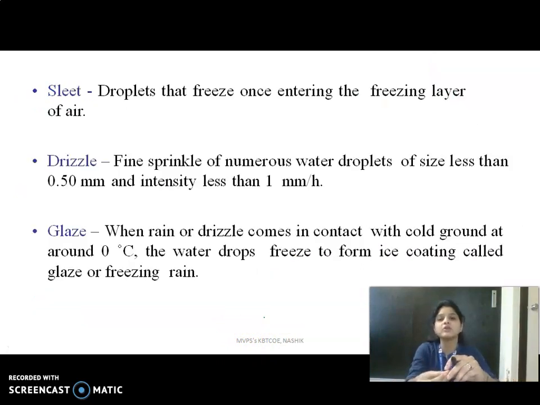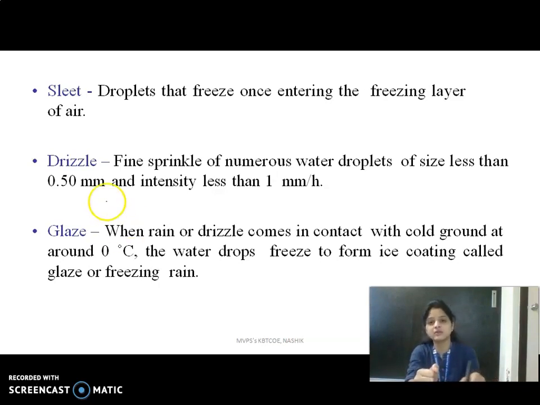Then the next one is sleet. When a droplet freezes on entering a freezing layer of air, it is called sleet. When the drop falling toward the land surface enters a freezing layer of air, it is called sleet.